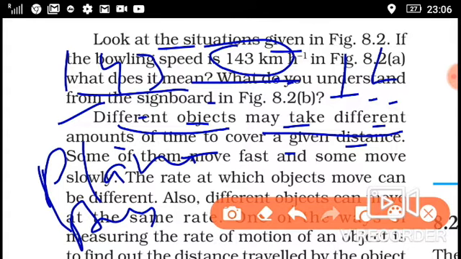Suppose you go somewhere by bus or by plane. The same distance the bus will take many hours, but if you prefer a plane, then it will take a short time to reach there.